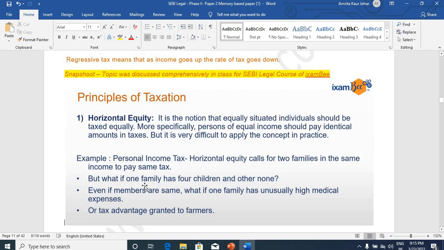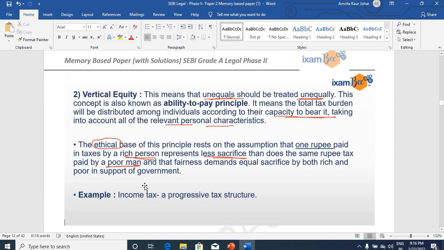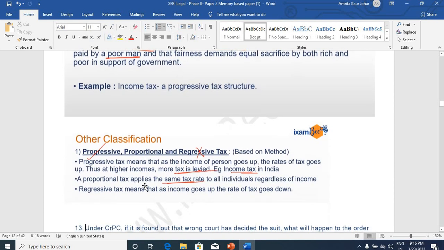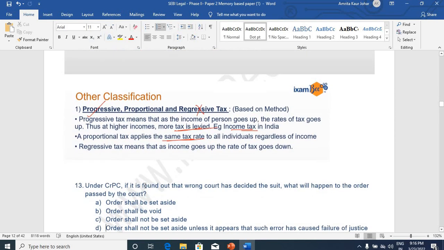Principle of taxation was actually discussed comprehensively, covering all these methods, in the class for the SEBI legal course of ixamBee. You can see the snapshots over here. This was discussed in the class, and all the classifications were comprehensively covered for the students.